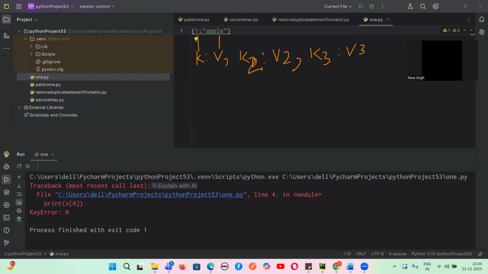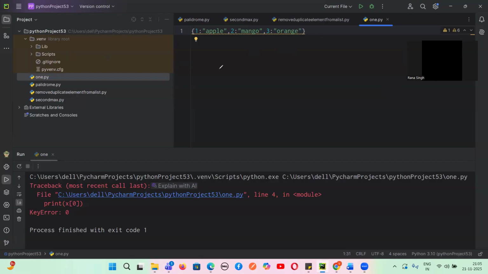Are you clear till this much? Let us just write it down. So this is one key value pair. Next, comma. Let's suppose I give a key as two, colon, the value as mango. So this is again a key value pair, comma. This is the key three, and let's suppose I give a value, first you have to give a colon, then you write the value. Let's suppose I write here orange. So this is what, guys? Key value pair, key value pair, key value pair.